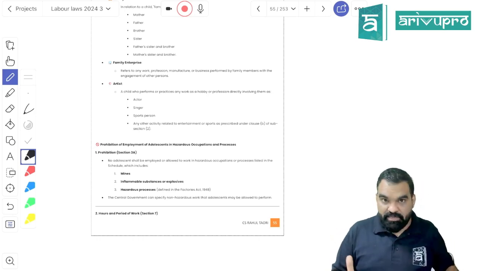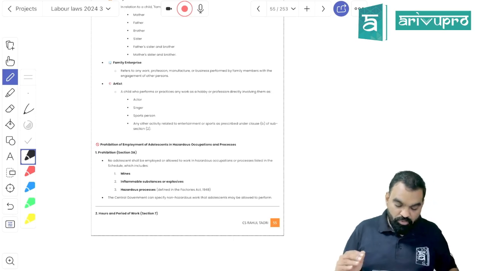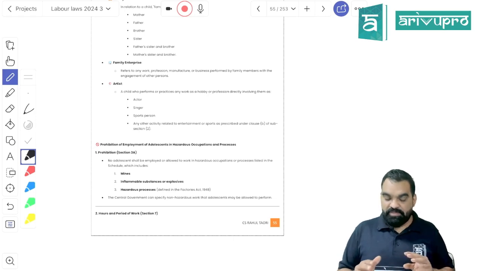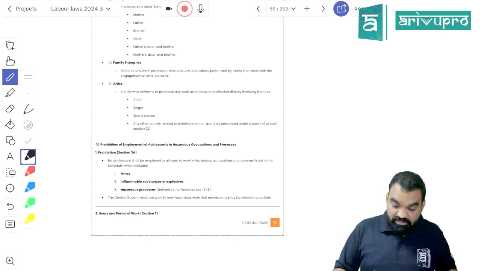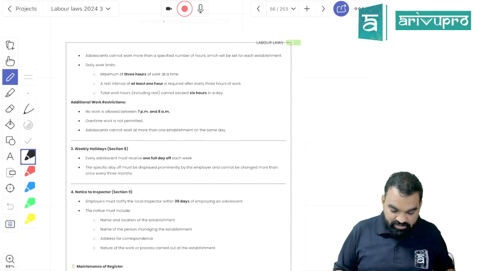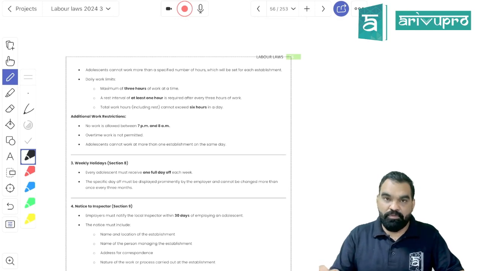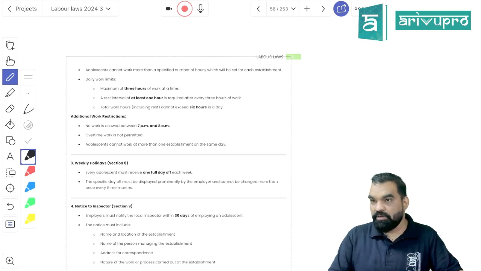Now 3A is stating that adolescents are not allowed to work in mines, hazardous processes, inflammable substances, or explosions, okay? Adolescents are not allowed to work over there. And when it comes to working hours of adolescents, in a single day he cannot work more than 6 hours, which includes at least 1 hour break in between working.